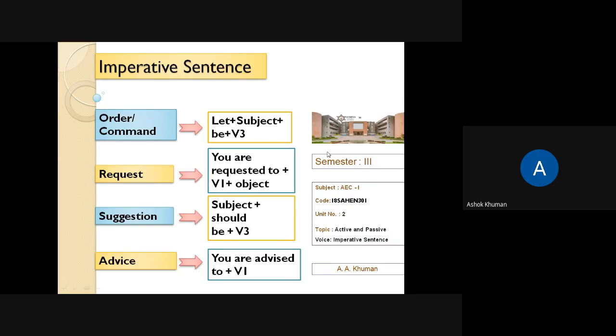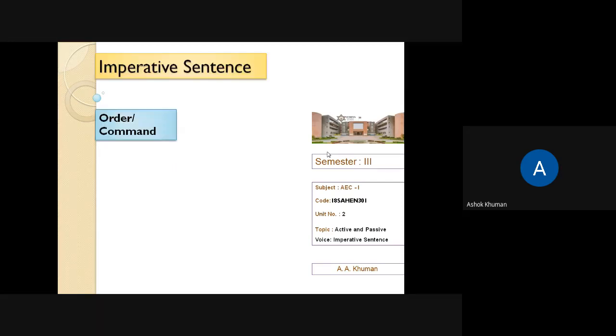So now see. Okay, so now let us do practice. We will see one by one them. So this is the structure of passive voice. Very easy. There is nothing difficult in it. Imperative sentences. So let us take, for example, order. Please carefully pay attention. Let plus subject plus be plus V3.